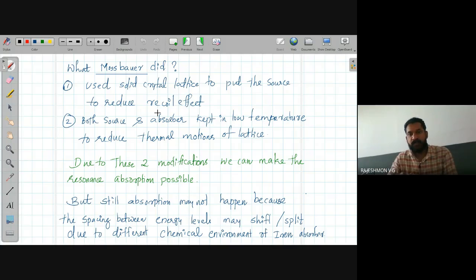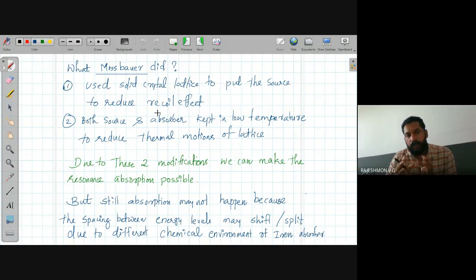So the gamma ray source is actually the cobalt 57 nuclei. We can put the cobalt 57 nuclei in a cubic crystal lattice, say rhodium. It is a heavy element. It is a cubic lattice. You can put this cobalt nuclei in dilute proportion in the rhodium matrix.